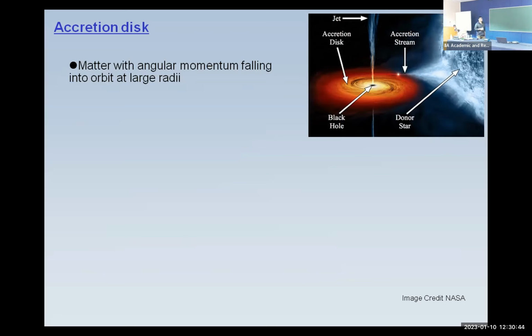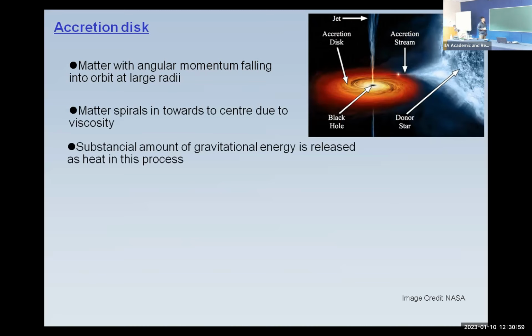Once the matter starts falling in, we can see different energetic radiations. At the outer radius, it has lots of angular momentum. Viscosity transports almost all of it, and as I said, this gravitational energy is released by radiation and/or by some outflows.